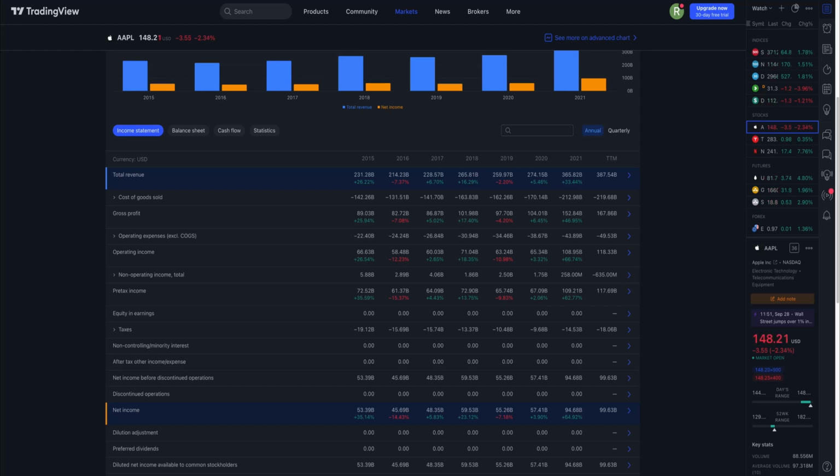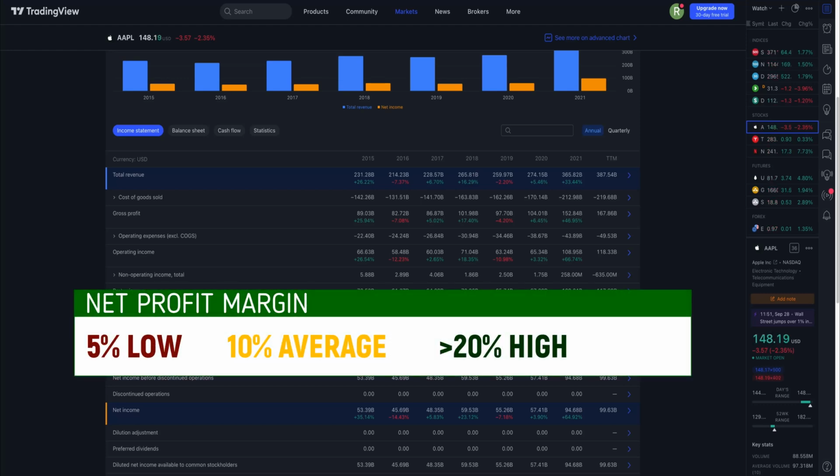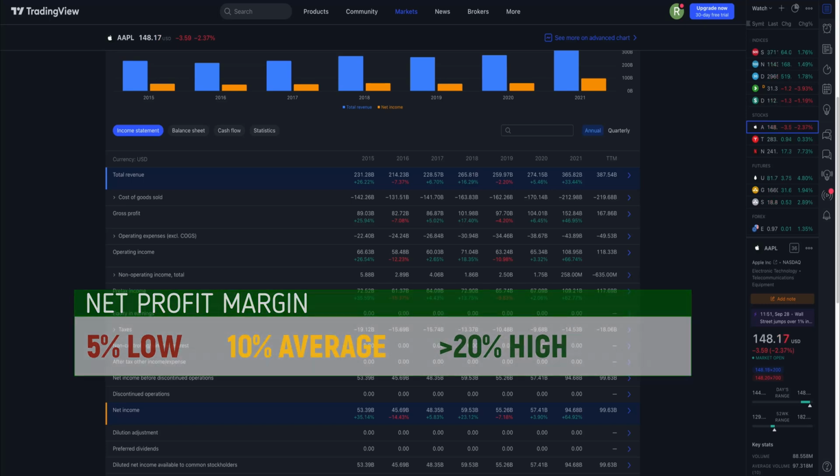A good net profit margin will vary considerably by industry and size of business, but as a general rule of thumb, a 5% margin is low, a 10% net profit margin is considered average, and a 20% margin or above is considered high. The higher the number, the better.